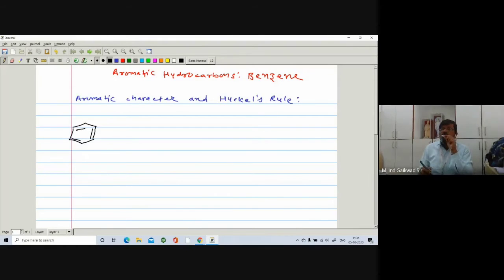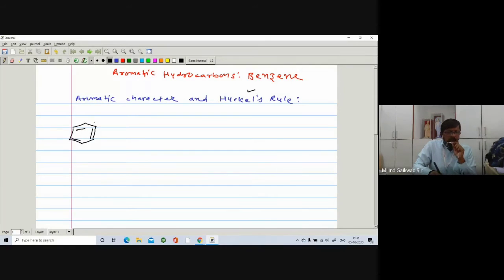So why is it aromatic in nucleus? Because it obeys Huckel's 4n plus 2 pi rule. So what is Huckel's 4n plus 2 pi rule? A scientist, Huckel, has given some rules, and if a system obeys this rule, then it is called an aromatic compound.